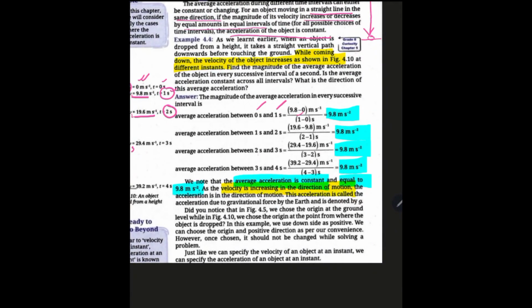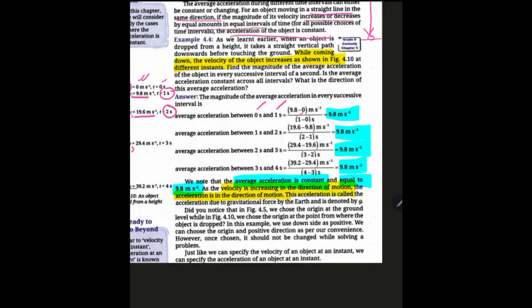So as the velocity is increasing in the direction of motion, the acceleration is in which direction? It is in the direction of motion. Understand? We have seen from 0 to 39.2 meter per second, there has been an increase in the velocity. So the velocity is going on increasing in the direction of the motion only. So acceleration is in the direction of motion. What is the direction of acceleration? The direction of the motion.